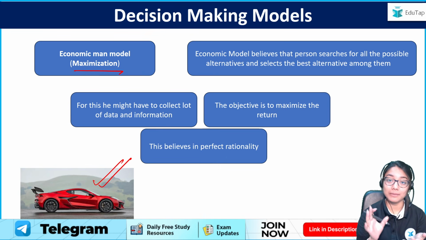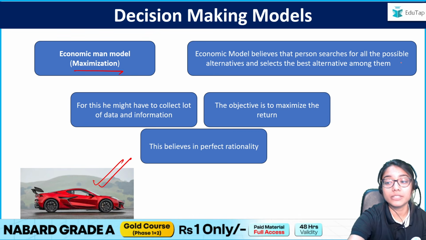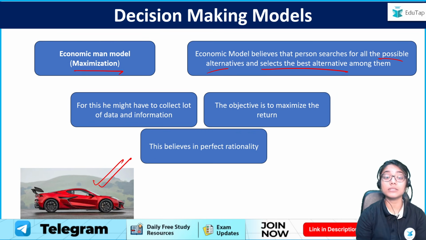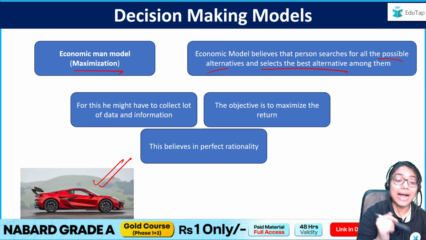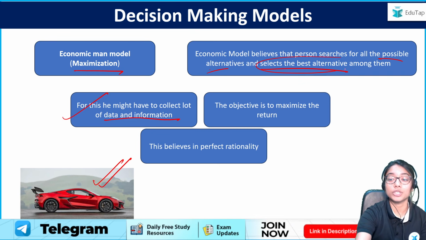Whatever car gives the maximum returns, I will go for that car. So basically, the person will search for all possible alternatives and select the best alternative possible, right? Now, what is the characteristic of the economic man model? It is that I must have a lot of data and information to make this best option choice.